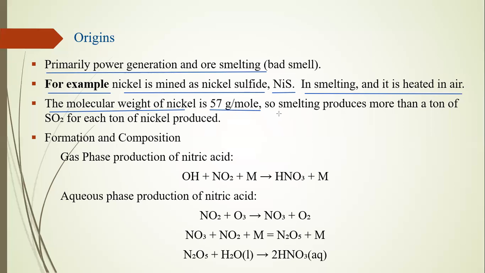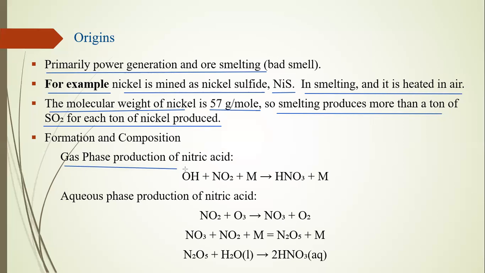As we consider the whole process of nickel mining, the smelting produces more than 1 ton of SO2 for each ton of nickel produced. When we produce 1 ton of nickel, it also produces 1 ton of SO2 in our atmosphere.